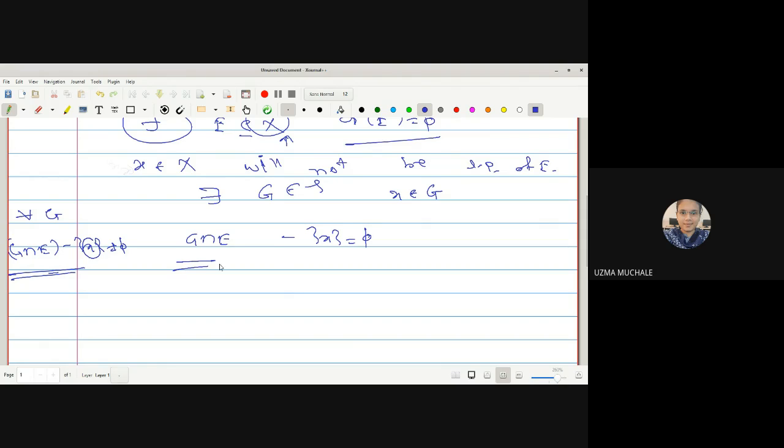So what is the possibility for this statement? We have seen that either G intersection E is the singleton {X}, or it is the empty set.